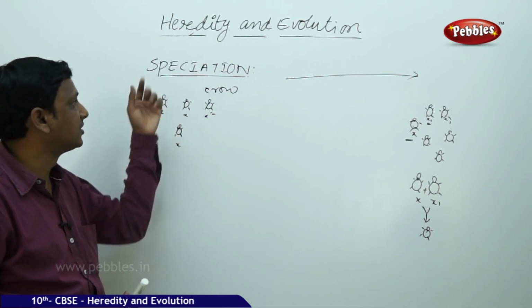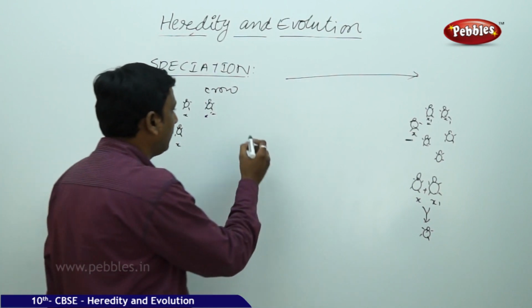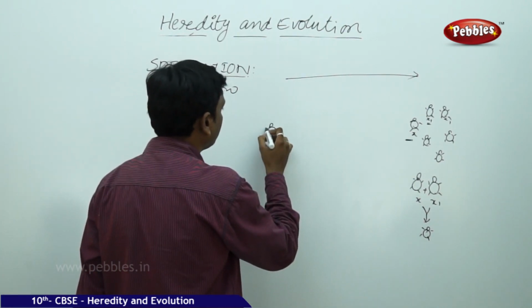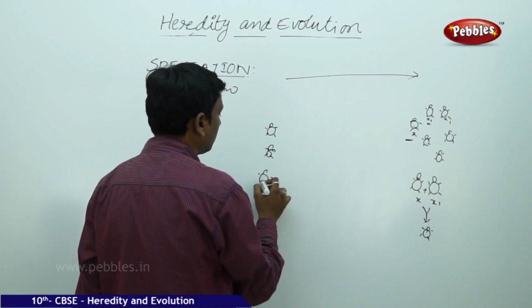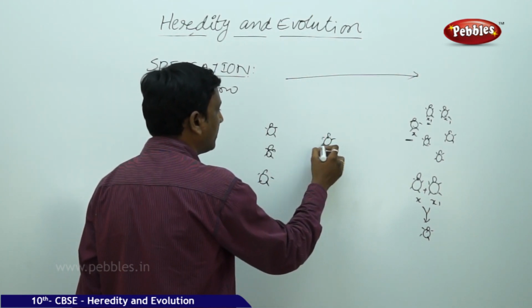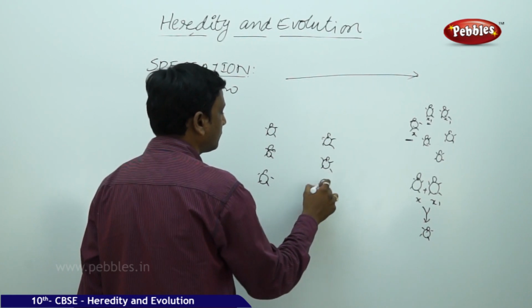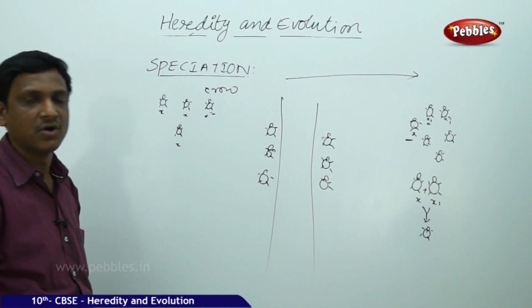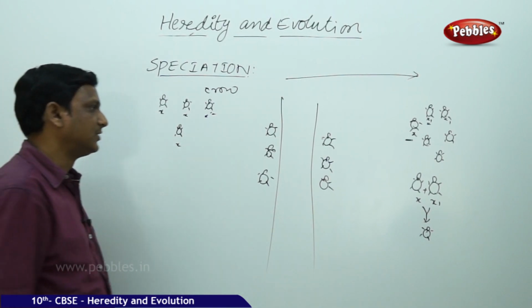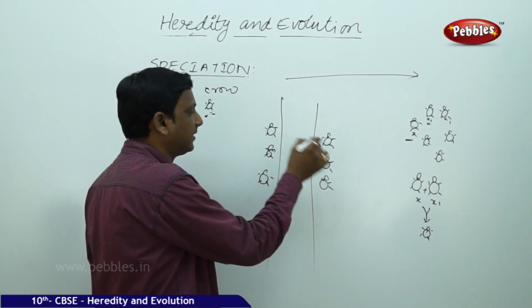This is called speciation. Say, for example, there are two groups of beetles, one group here, one group here. These two groups are separated by a big stream or river. So there is no possibility of these beetles going here, or those beetles going there.